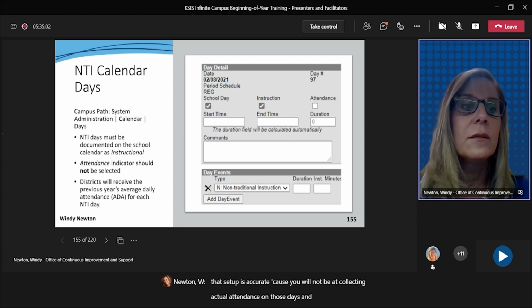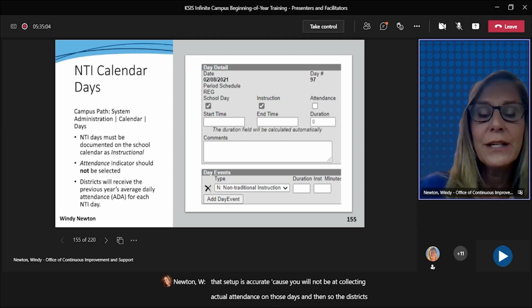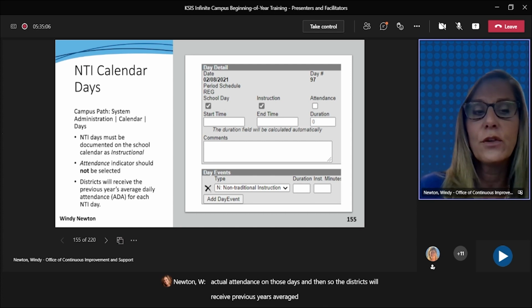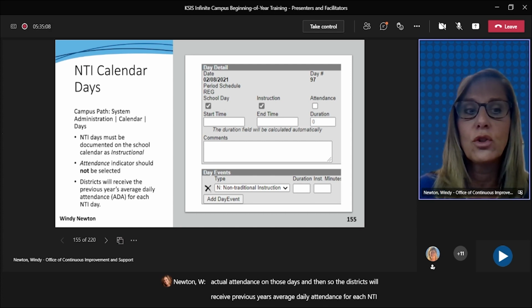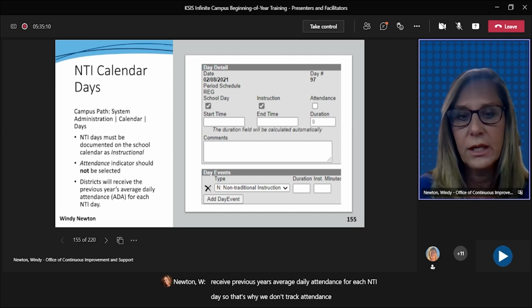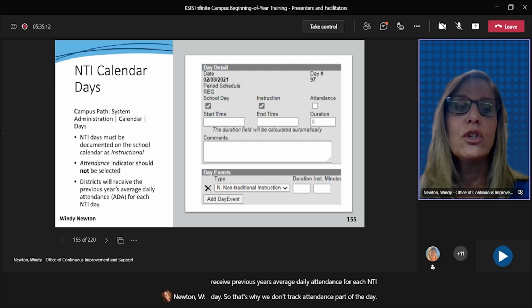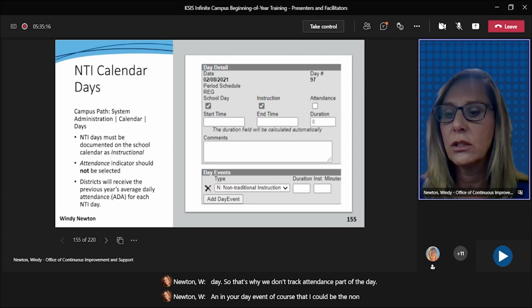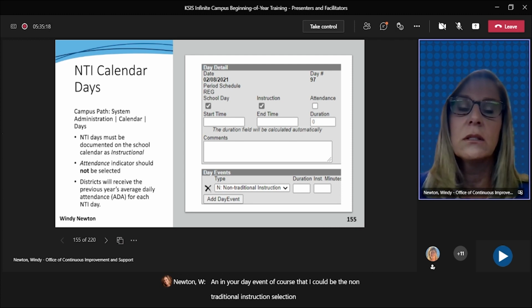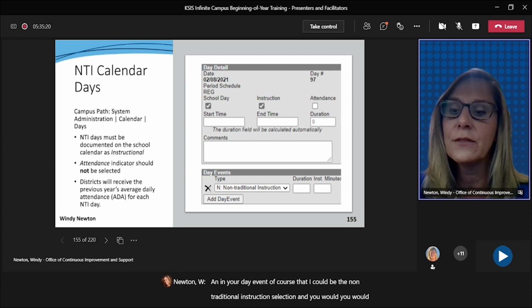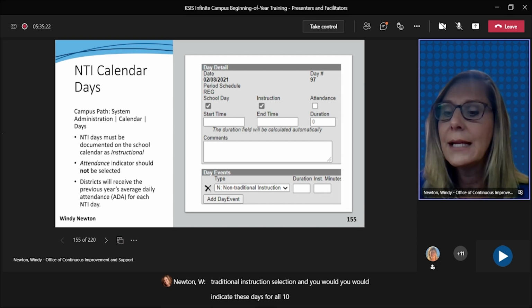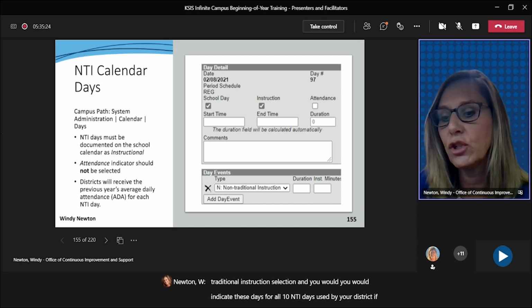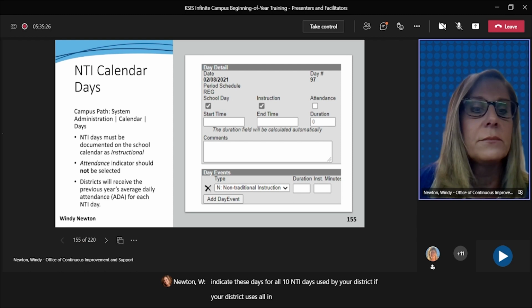And then the districts will receive the previous year's average daily attendance for each NTI day. So that's why we don't track attendance per day. And in your day event, of course, the type would be the non-traditional instruction selection. And you would indicate these days for all 10 NTI days used by your district, if your district uses all NTI days.